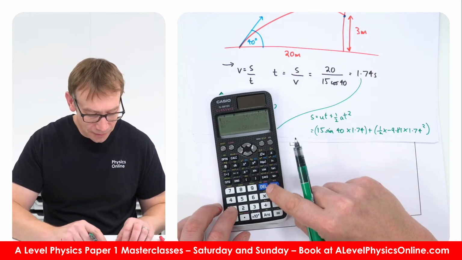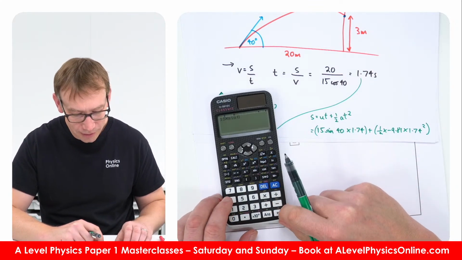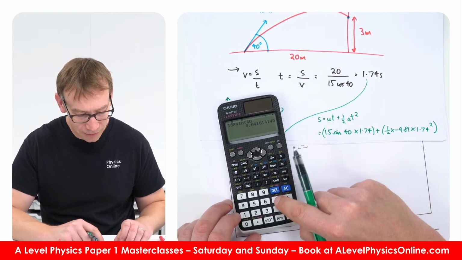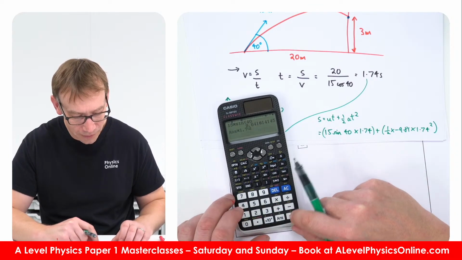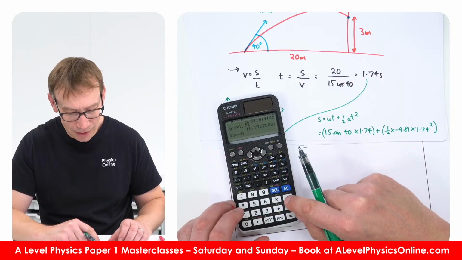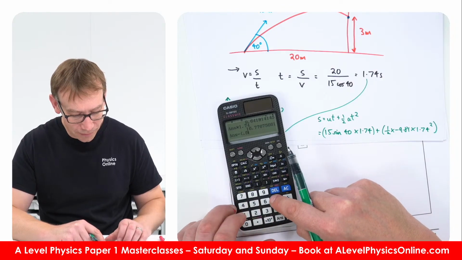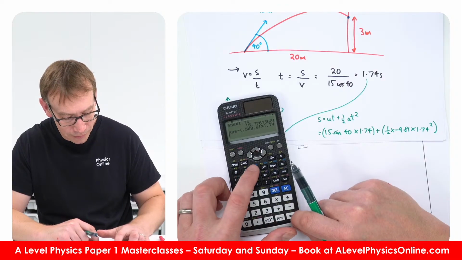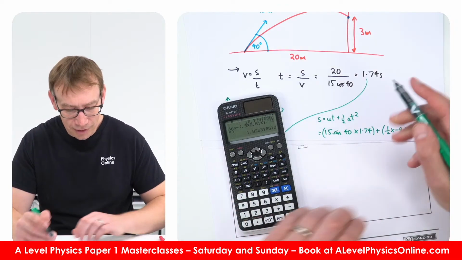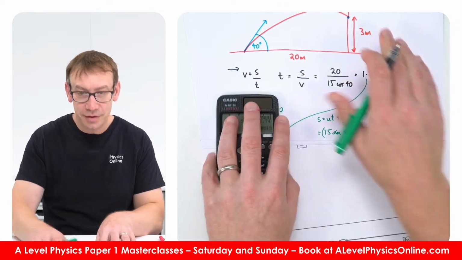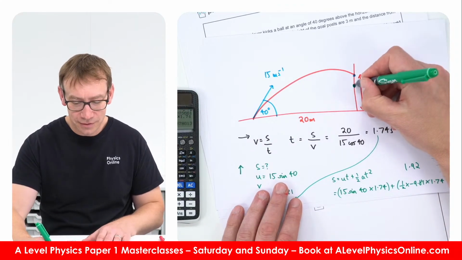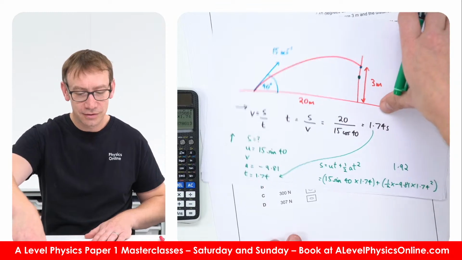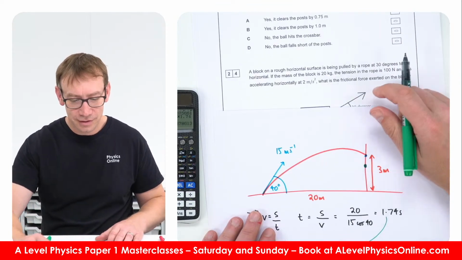So let me try that again. 15 times sine 40 is the velocity, and it's moving at that for 1.74 seconds. We're going to take away 0.5 times 9.81 times 1.74 squared. Okay, 1.92. So basically, the height that it gets to is 1.92 meters, and therefore the answer for this is,